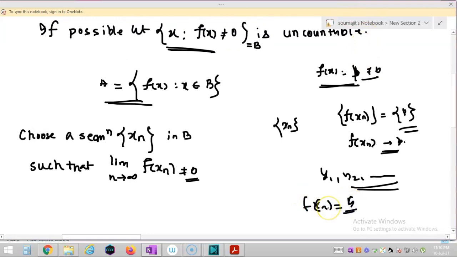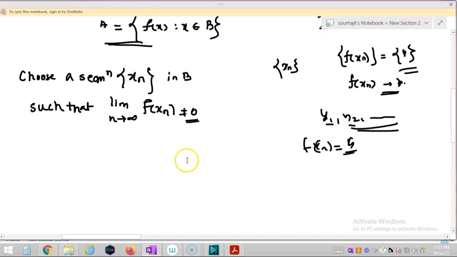So in any case you will get a sequence xn in B such that f(xn) is non-zero. I am just considering that non-zero term. You can see this y1, y2, all these are non-zero, as I am considering the sequence from this set. So I will get a sequence xn in B such that f(xn) is non-zero.